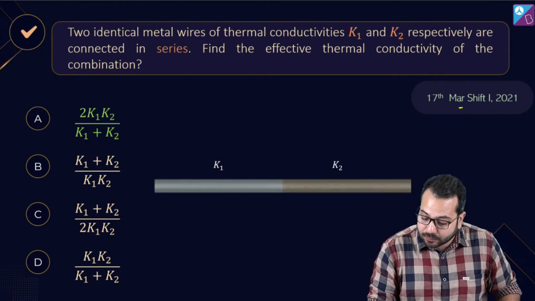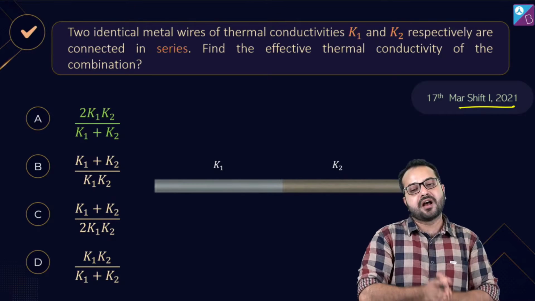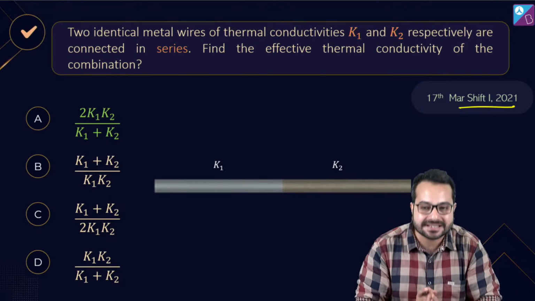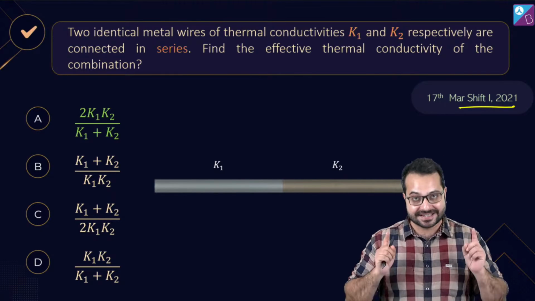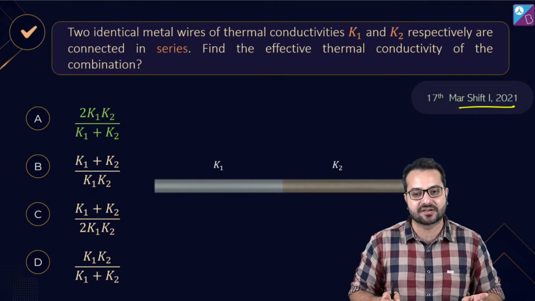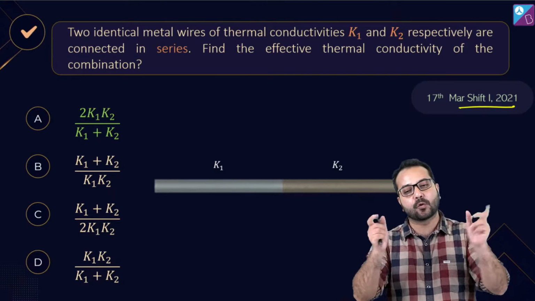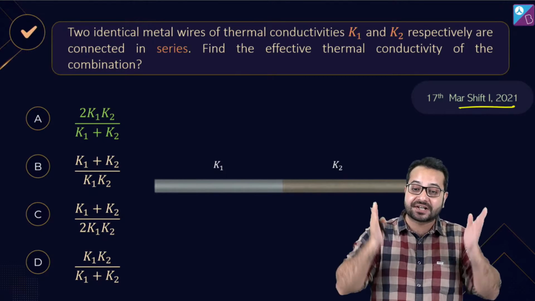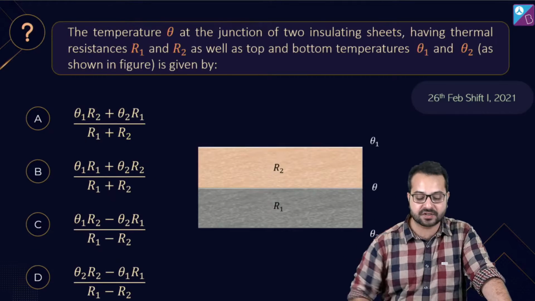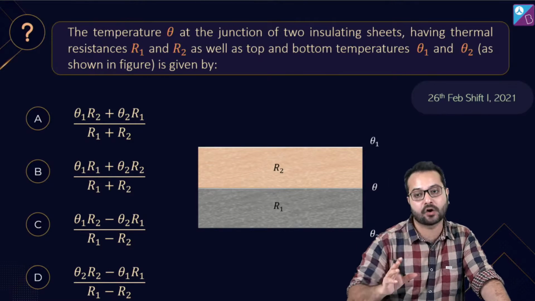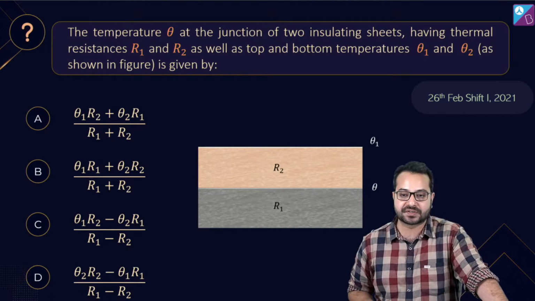ठीक है, देखा ये question 2021 JEE Main में आया था. How simple was this question? अगर ये question आपके एग्जाम में आएगा तो is there any chance you are going to miss this question? Yes, there is a chance if you have not studied this chapter. Okay, only under that condition. If you have studied this chapter, even थोड़ा सा भी पढ़ा है, even surface से भी पढ़ा है, even थोड़ी सी भी बात पता है, even if you have attended just this session, you will be able to solve this kind of question, right? So syllabus coverage is very important and we are focusing a lot on that, and hence we have these sessions to give you that edge, that boost for your percentile, right?